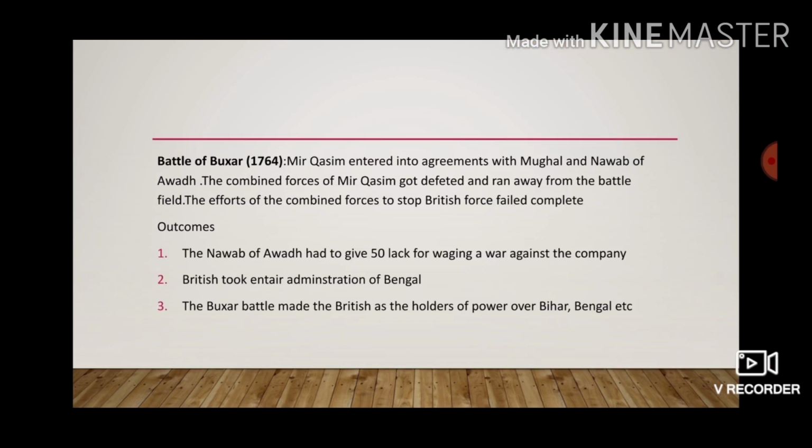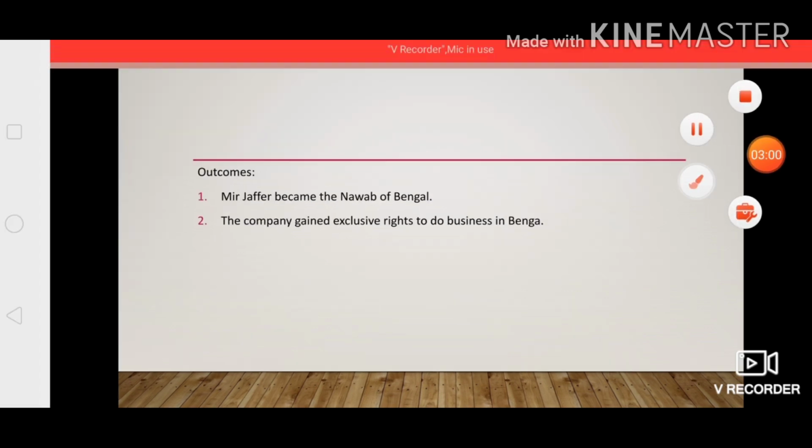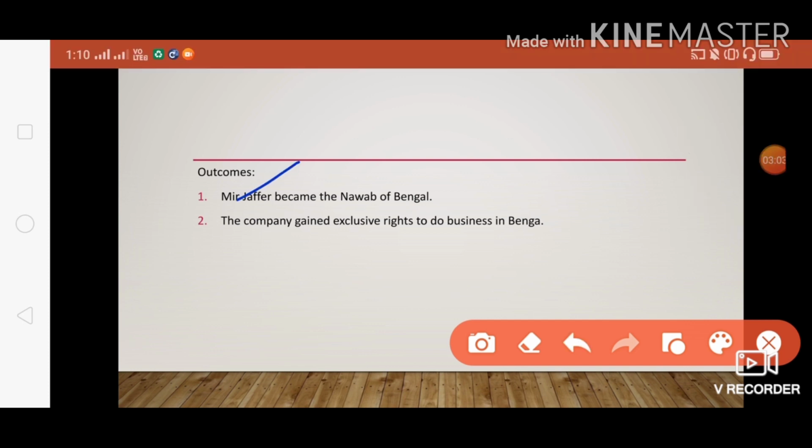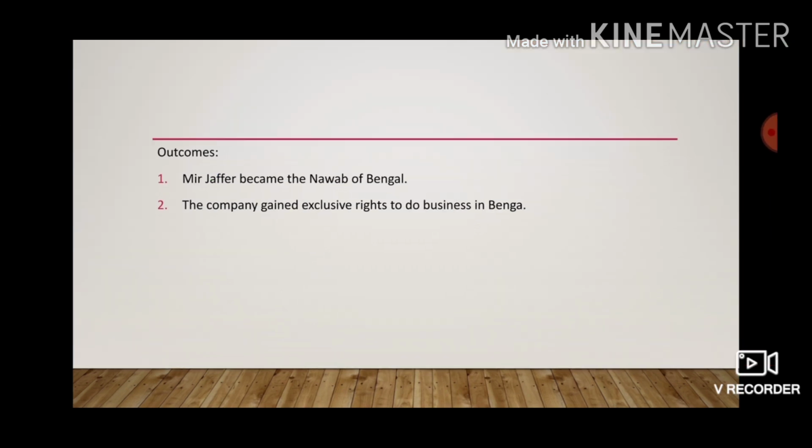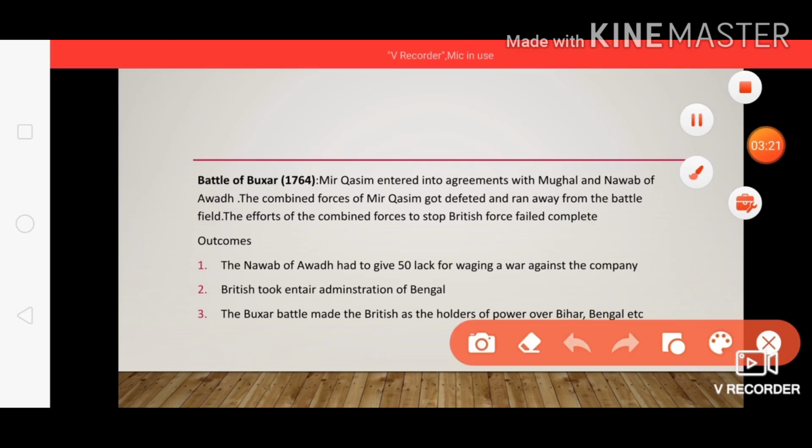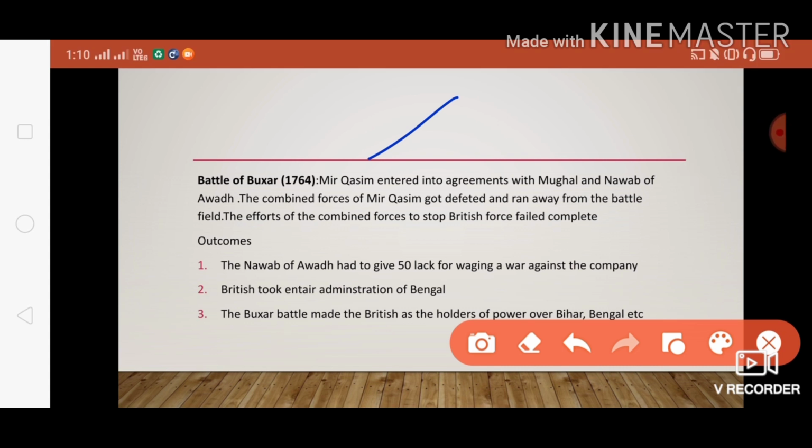Now the Battle of Buxar. Before going to it, the British had appointed Mir Jafar as Nawab, and when Nawab Mir Jafar failed to satisfy the needs of the British, they called him an inefficient Nawab, replaced him, and appointed a new Nawab, Mir Qasim, his nephew. Mir Qasim was a very efficient leader. Initially he paid the needs of the British, and then he declared himself an independent king.